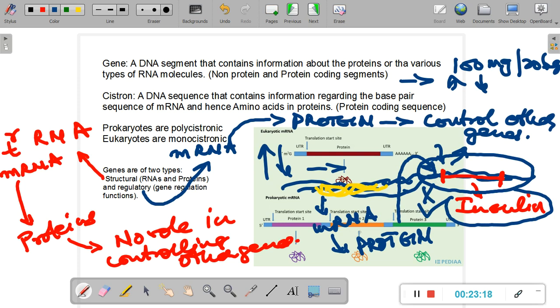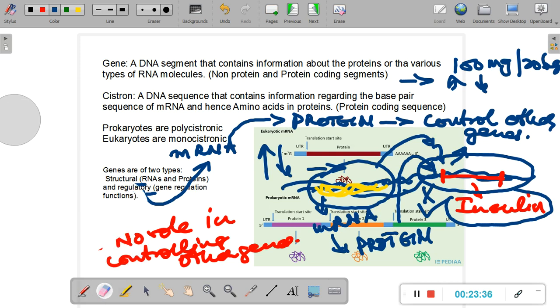Such a gene, which regulates the function of other genes, is called a regulatory gene. And all the other genes which are not regulatory genes are called structural genes. I hope this idea is also clear to you.